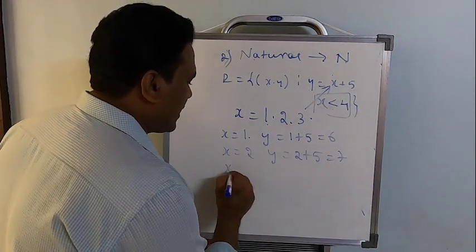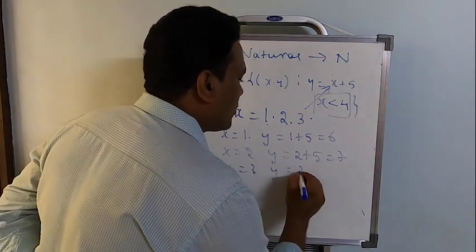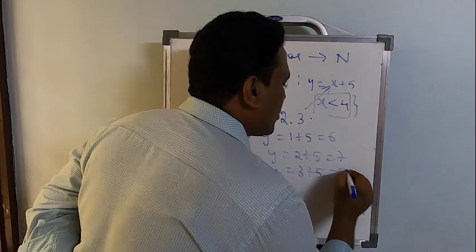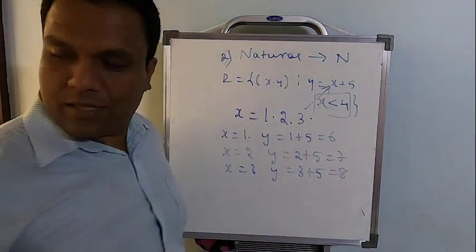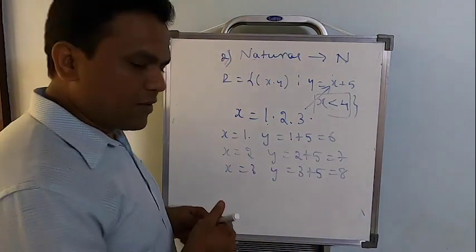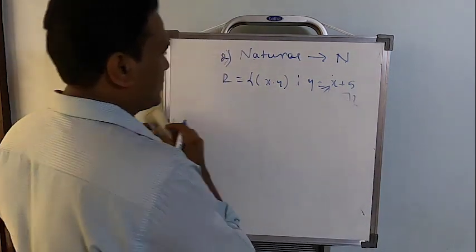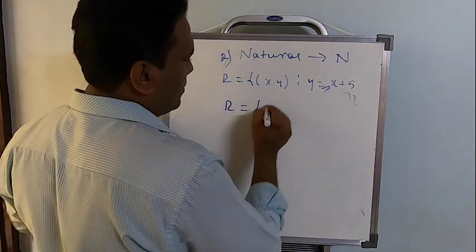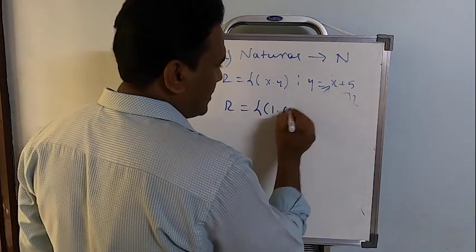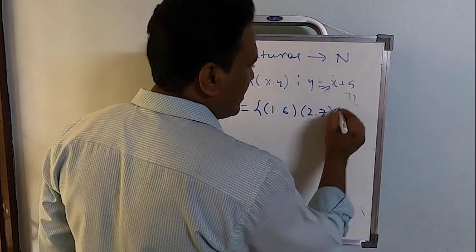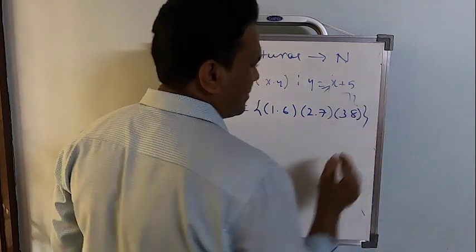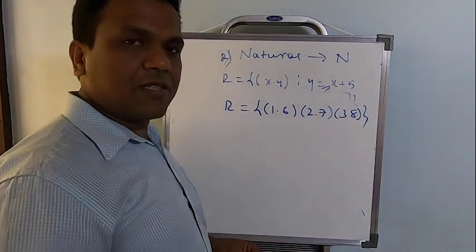And the next, when x equals 3, y will be equal to 3 plus 5, which will be equal to 8. Now I can construct the elements of the given relation. So the given relation will become (1, 6), (2, 7), (3, 8).